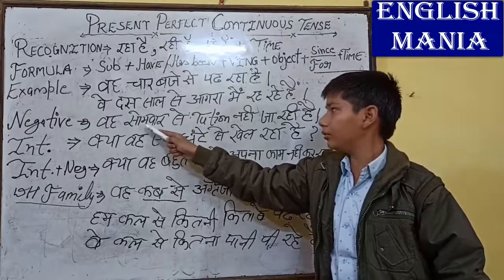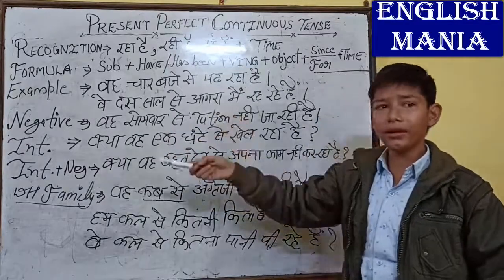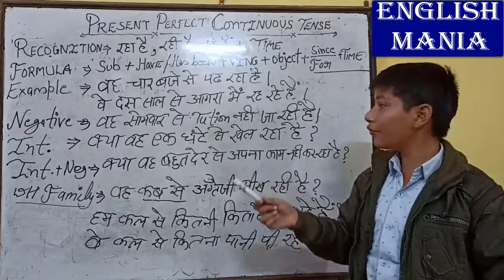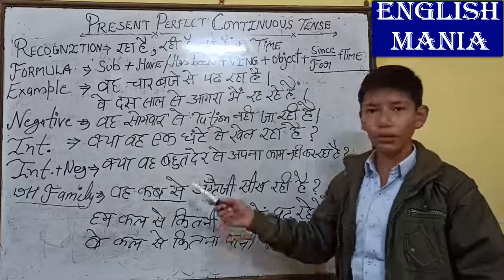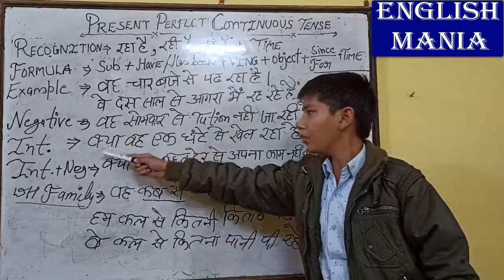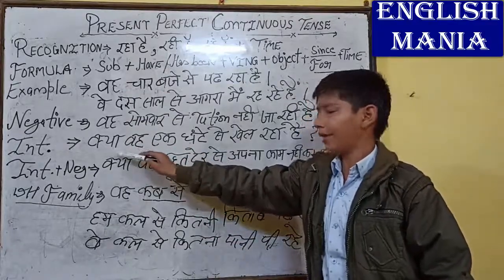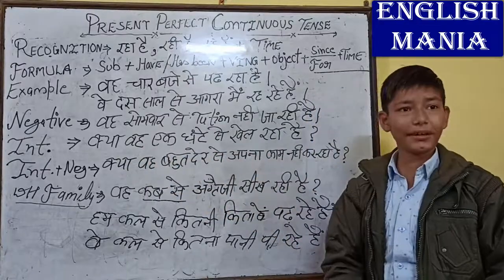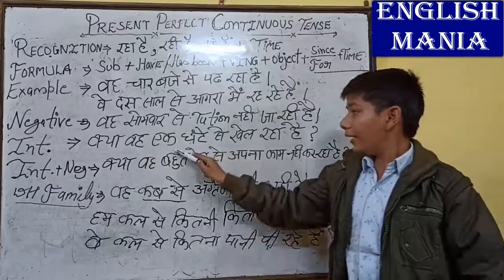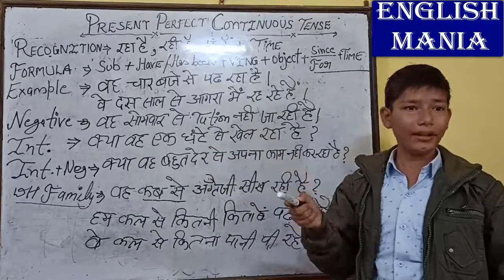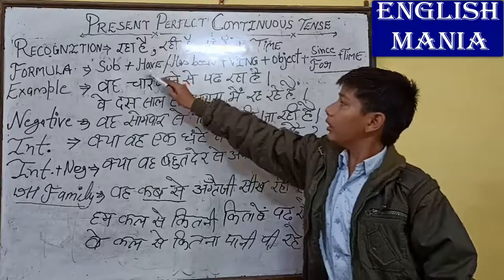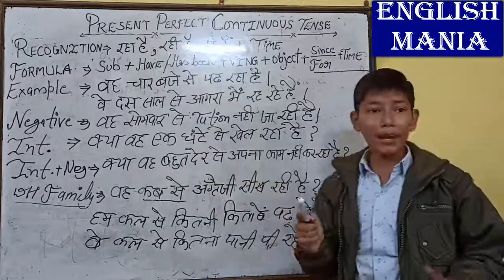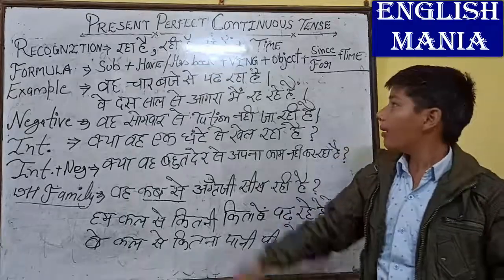If 2 days were there, then we would use he has not been going to tuition for 2 days, because 2 days are countable. So now let's come to interrogative, and it is so important. क्या वह 1 घंटे से खेल रहा है? So it is same as present indefinite tense. We will use helping verb first. Okay, has he been playing for 1 hour?